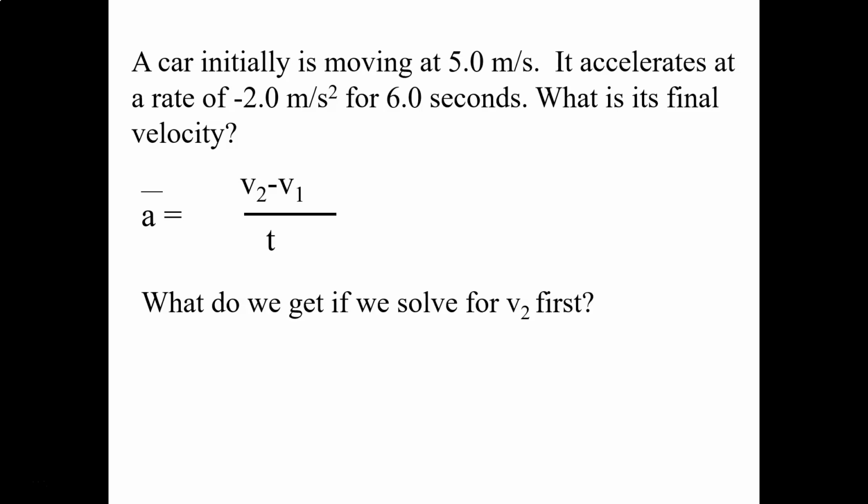So here's just another simple example. We've got a car initially moving at 5 meters per second. It accelerates at -2 meters per second squared for 6 seconds. What's its final velocity? Well, remember, if we solve this for V2, that's probably where we want to start first. V2 equals V1 plus AT. That's an equation that you'll hopefully have memorized because you'll use it.